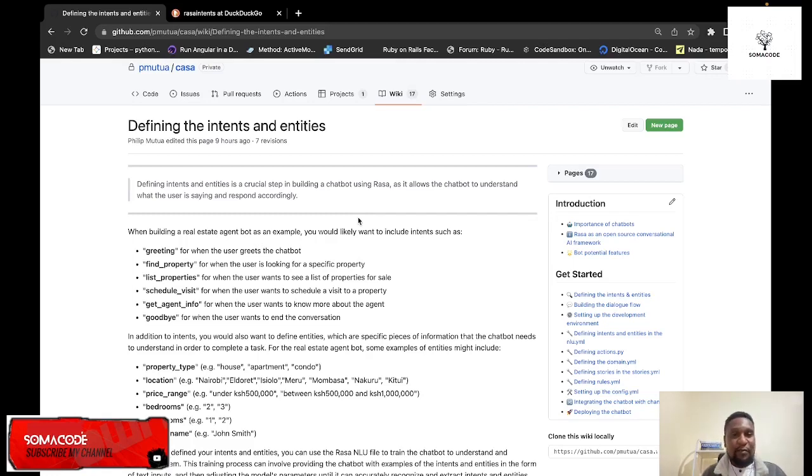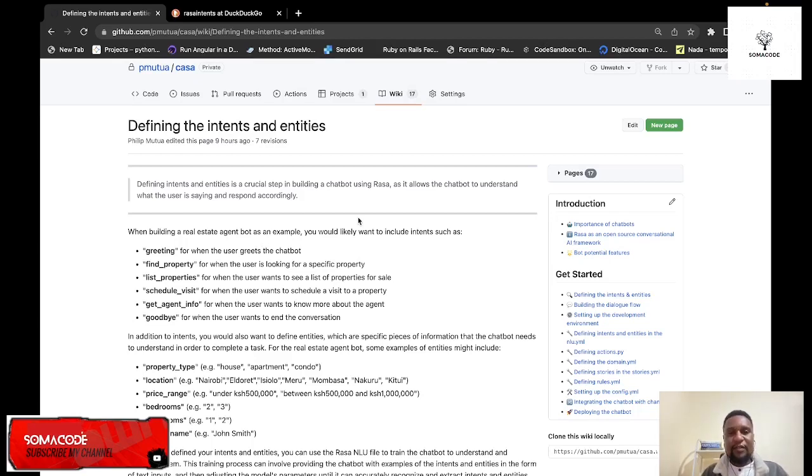Another intent is find property, for when the user is looking for a specific property. Another intent is list properties, for when the user wants to list all the properties for sale. And also another intent is schedule visit, for when the user wants to schedule a visit to a property. Then another one is get agent info, for when the user wants to know more about the agent. Then lastly, we have goodbye, when the user wants to end the conversation. So guys, I want you to think about intents as how are you going to categorize the conversations.